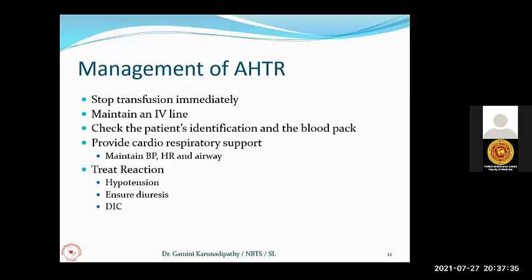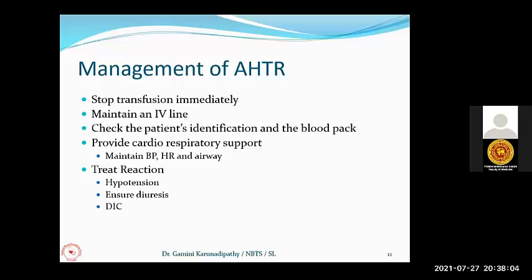Then immediately check the patient's identification and the blood pack, to see whether the patient has received a wrong blood pack which is cross-matched compatible for someone else. If you notice that any patient is receiving a wrong blood pack, you have to check whether any other patient is receiving blood transfusion in your ward, because the person who connected the blood packs to the patients might have mixed up these two packs.